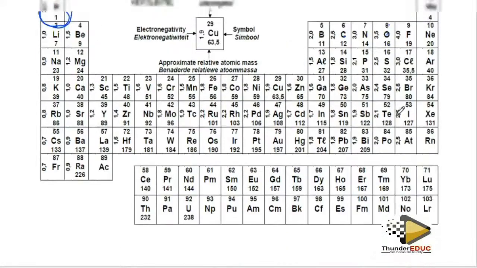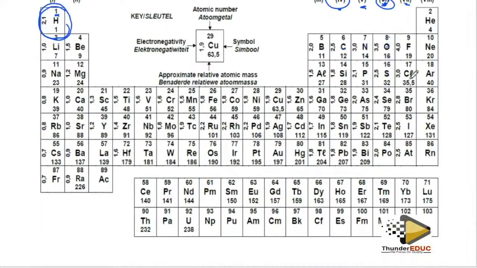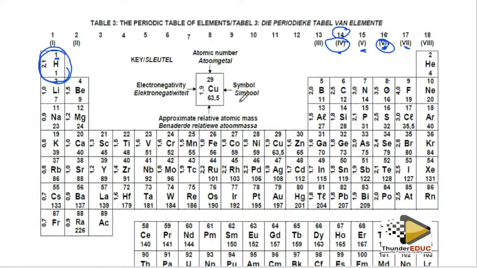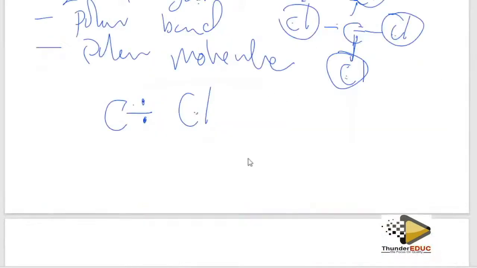How do I get this figure? You check on the periodic table. Here they say that this is electronegativity. If you look at chlorine, the electronegativity of chlorine is 3. The electronegativity of carbon is 2.5. It means that chlorine is going to pull this bonding pair of electrons toward itself compared to carbon. Carbon doesn't have that amount of energy to pull it.